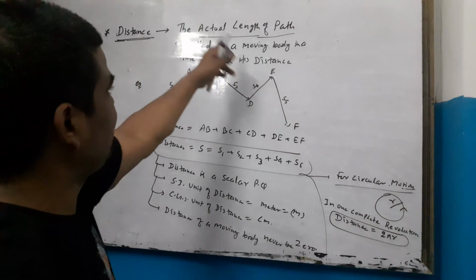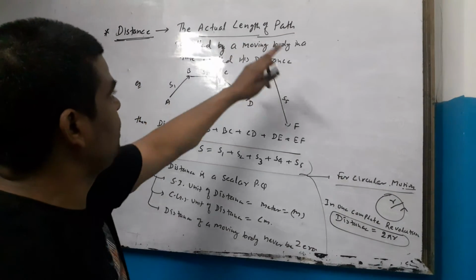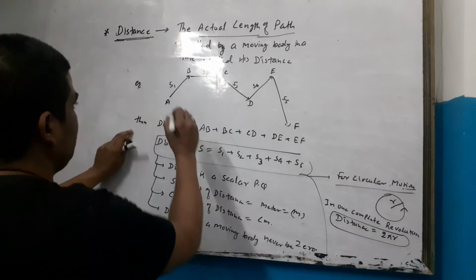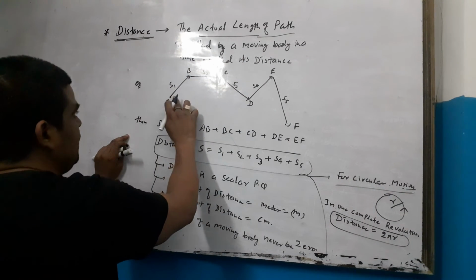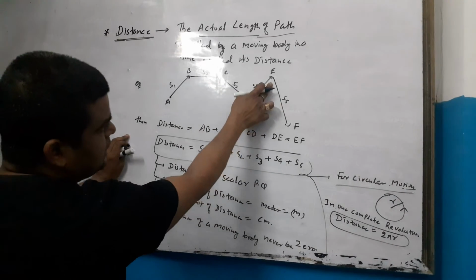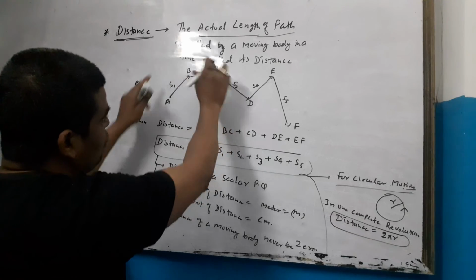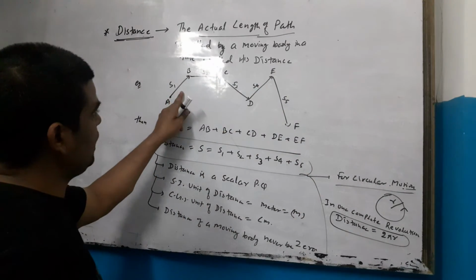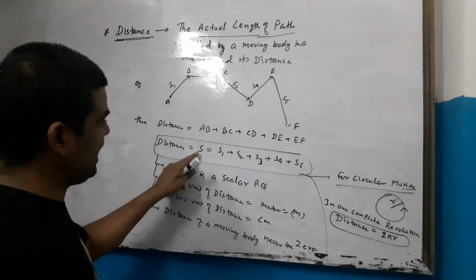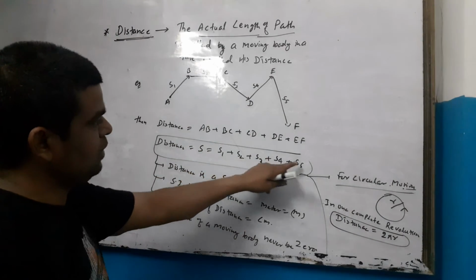So distance is the actual length of path traveled by a moving body in a time. When a body starts from A, this is the starting point, goes to B, then C, then D, then E to F. The actual length of path means adding all of them: AB plus BC plus CD plus DE plus EF is the total distance, that is S equals S1 plus S2 plus S3 plus S4 plus S5.